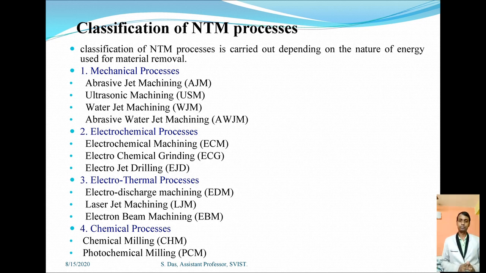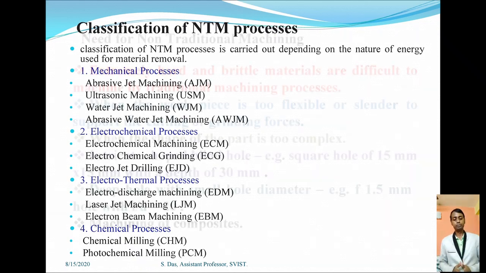Mechanical processes: examples are abrasive jet machining, ultrasonic machining, water jet machining, abrasive water jet machining, etc. In electrochemical processes: electrochemical grinding, electrochemical machining, electrojet drilling, etc. In electrothermal processes: electro-discharge machining, laser beam machining, electron beam machining, etc. And the last one is the chemical process, where chemical milling and photochemical milling are involved.